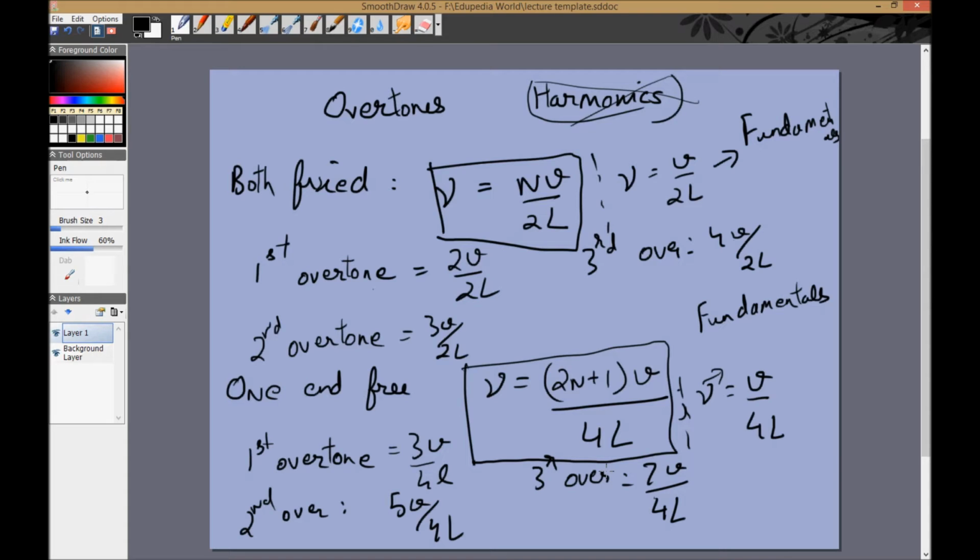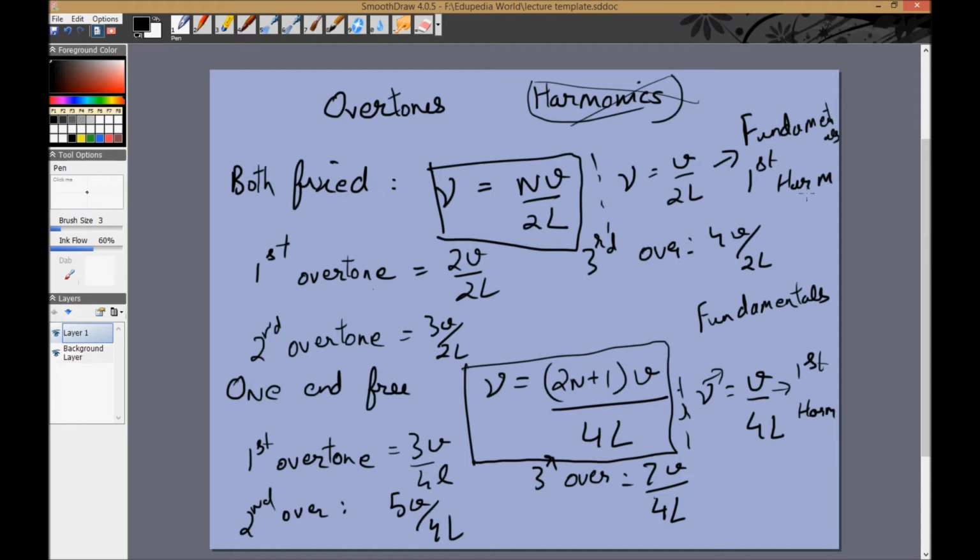Now let's talk about harmonics, because sometimes a question will not say a string is vibrating in its third overtone. They'll say it is vibrating in its fourth harmonic. So you need to know what a harmonic means. The basic one is always the first harmonic. So the basic one, in this case, this is the first harmonic. Now the way I remember is harmonic sounds like harmony to music, and in music you have to have multiples of notes.